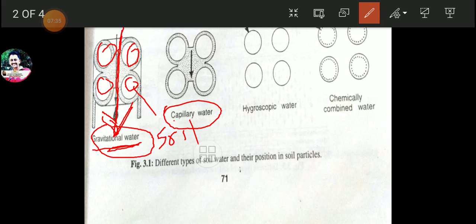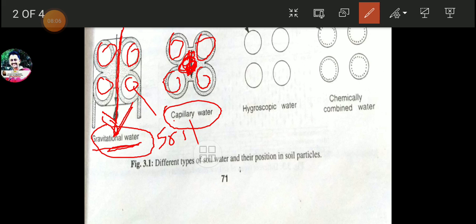This one. What is capillary water? Here also, these circles are the soil particles. Among these soil particles, we will be able to see an arrow here, isn't it? So the capillary water is nothing but the water which remains present in the intercellular spaces. So this water we can see, I have made a red mark.